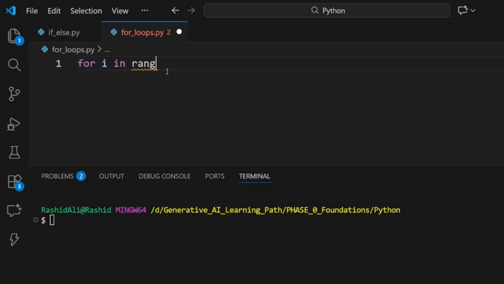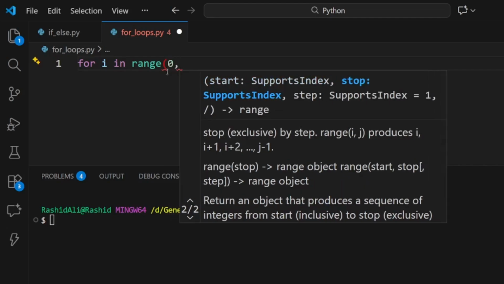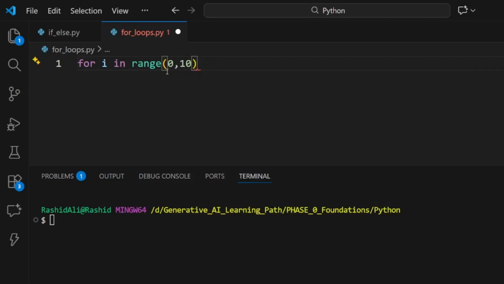For simplicity, we are going to use range. Range is a function that generates the specified range. Like our starting limit is 0 and our ending limit is 10. It gives the numbers between our two limits, skipping the upper limit. Like 10 is our upper limit, so it will write from 0 to 9, not 10, because it skips the 10.